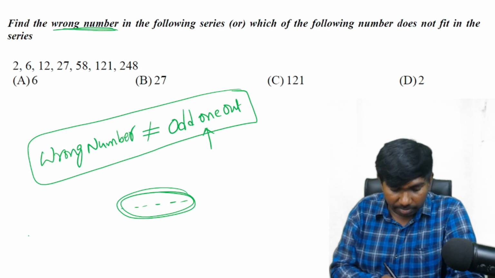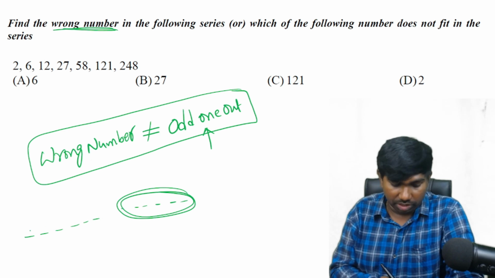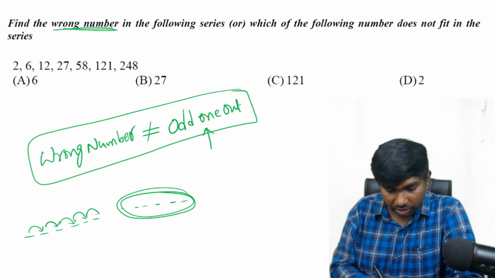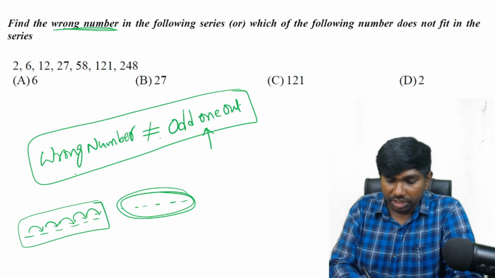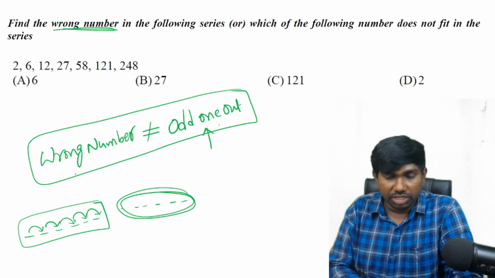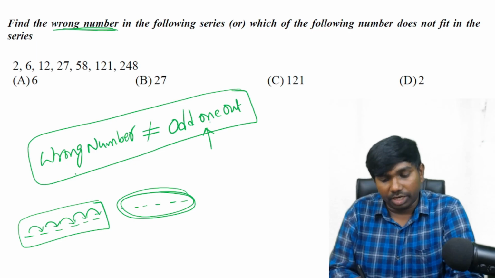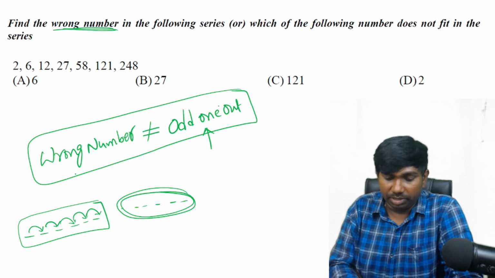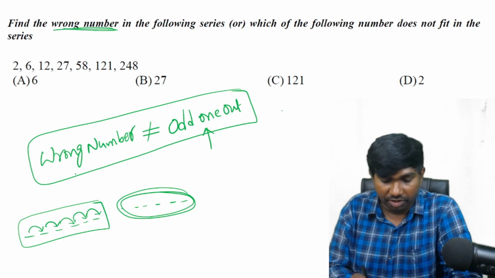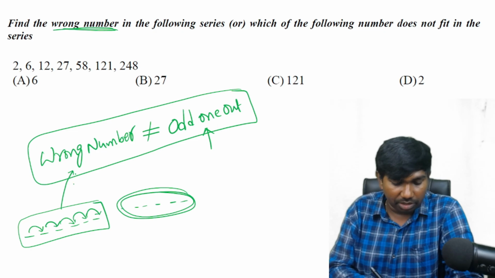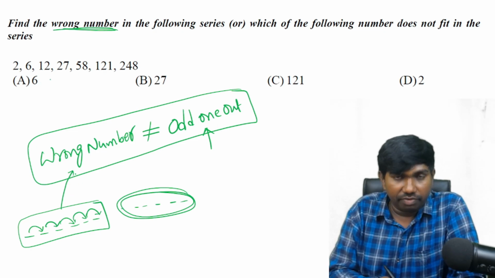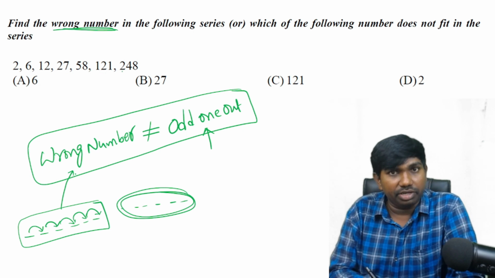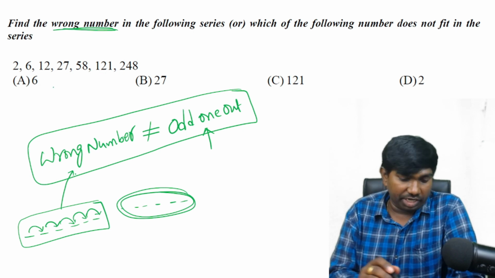But here for the wrong number, compulsorily the numbers must be in a sequence, from first number to second number to third number to fourth number. In this way only we have to take the logic. So series logic is compulsory for wrong number, and no series logic is required for odd one out. Without series logic, we have to depend upon the category of elements, and decide which one is different. But here we have to find it only with the series pattern. One number will be the wrong one, which should not be there in that location. So we need to identify that number.